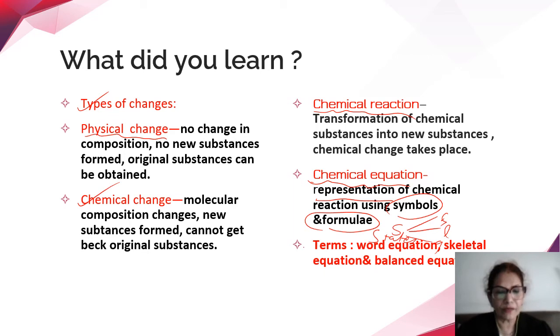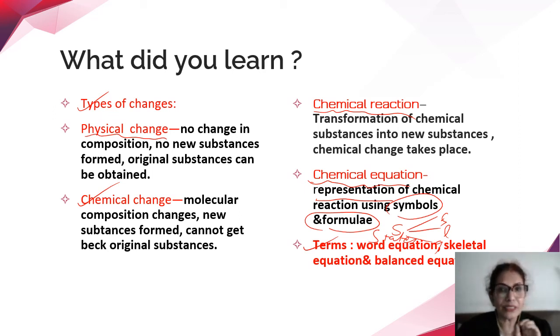And then we have done the terms which are associated with the chemical equation. Of course, we have also done the parts of the chemical equation: reactants, products, and in between there is the arrow mark. The left hand side are the reactants, the right hand side of the arrow mark are the products. Then the terms are word equation: as the name indicates, in the chemical reaction all the names of the substances are written, so we call that a word equation, but in an equation form.